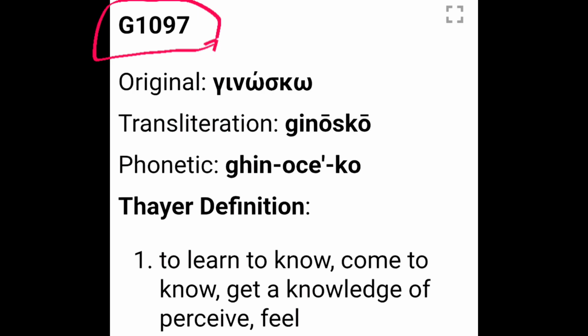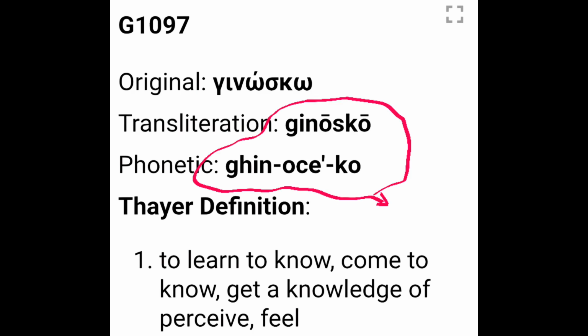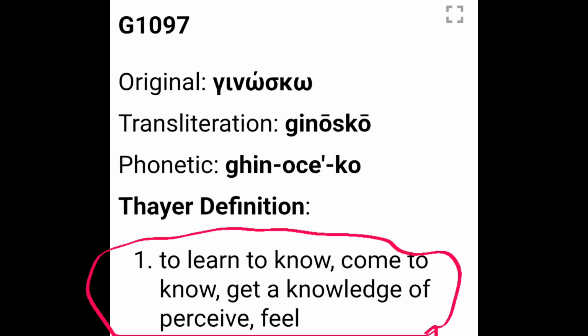And we see G1097 as gamma, iota, nu, omega, sigma, kappa, omega. Ginosko. The definition is to learn to know, or to come to know, to get a knowledge of, perceive, or feel.